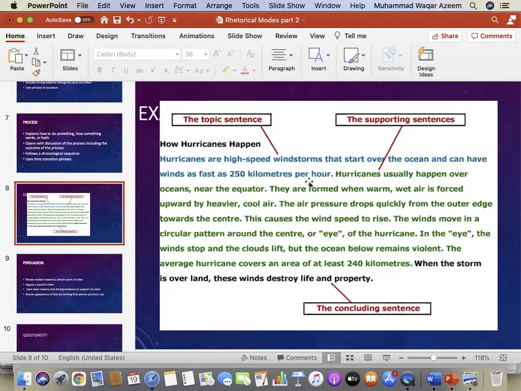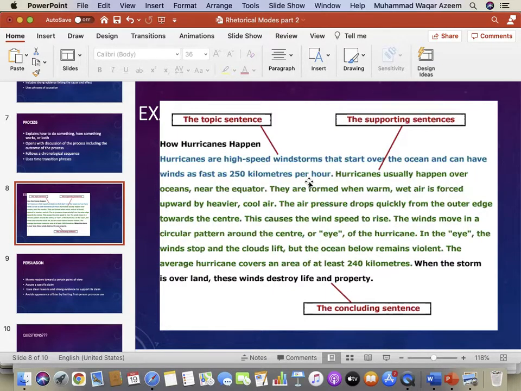Okay, please notice that in process writing you cannot give your opinion. You cannot say that hurricanes are good or bad. You cannot give your opinion. All right, therefore in the topic sentence of a process writing, we just describe the process.